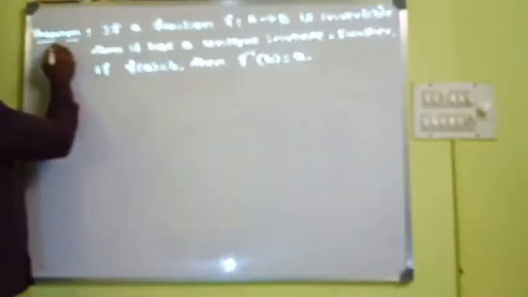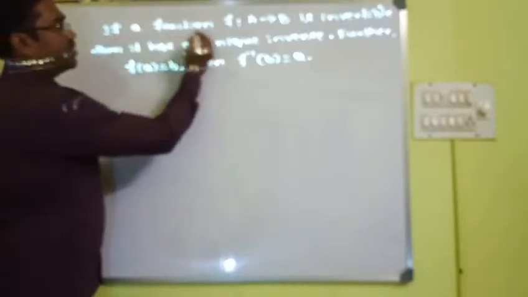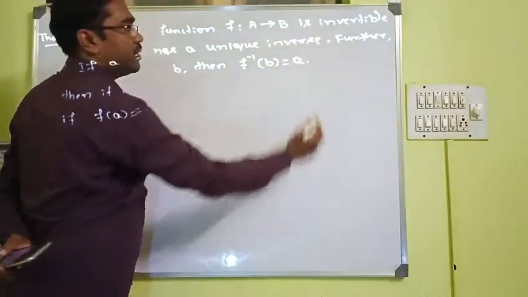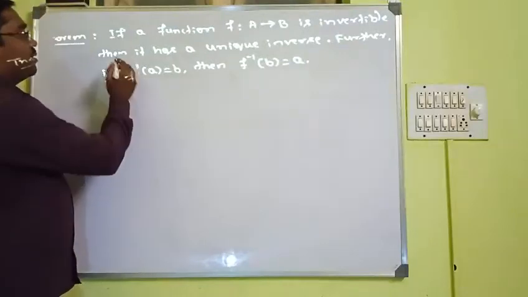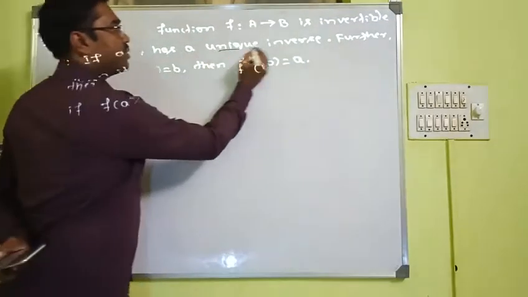Let us take the theorem which states that if a function f from A to B is invertible, then it has a unique inverse.